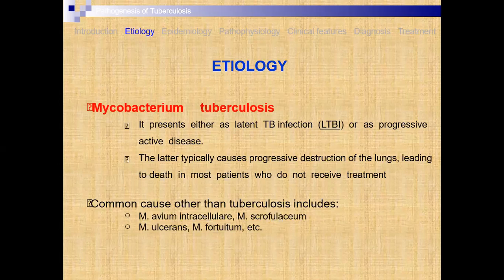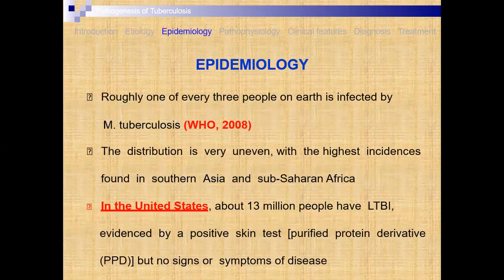The common cause is Mycobacterium tuberculosis, which also includes other species of mycobacteria, such as Mycobacterium avium intracellulare, Mycobacterium scrofulaceum, and Mycobacterium ulcerans. Likewise, there are different types of species of Mycobacterium that are responsible for causing TB. Okay. Now, in case of the epidemiology,